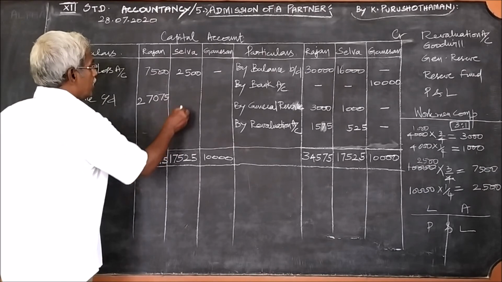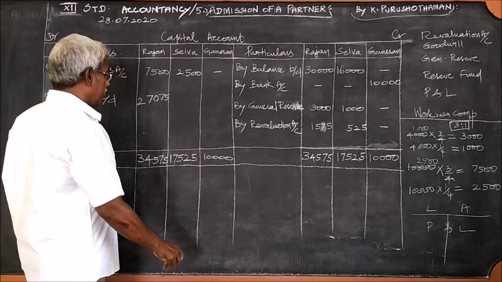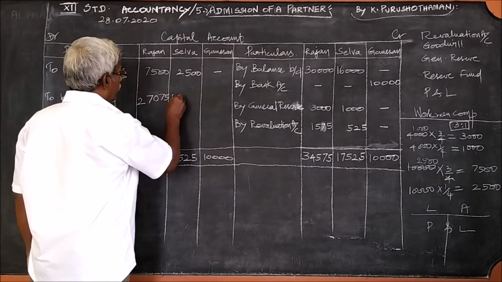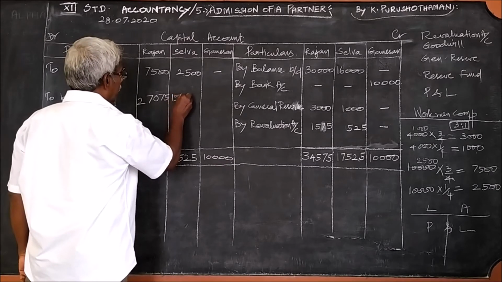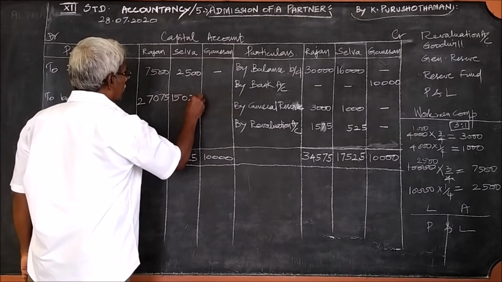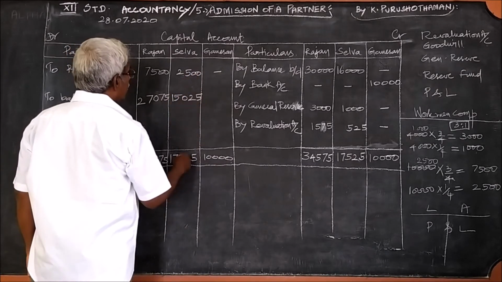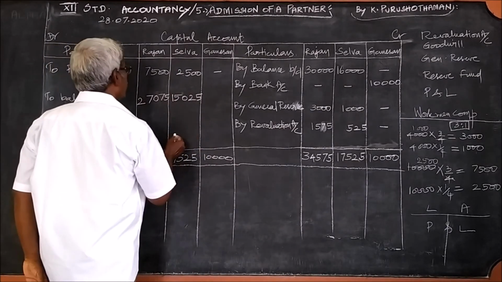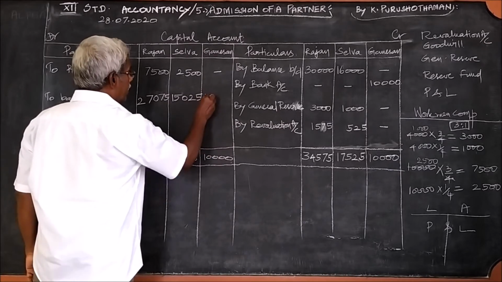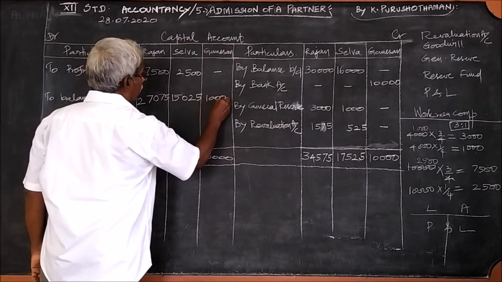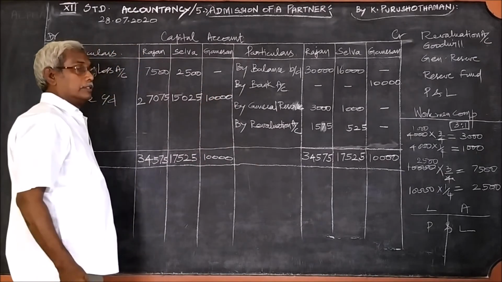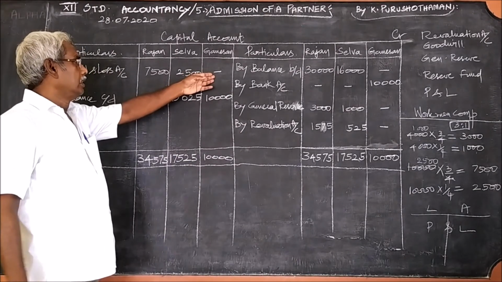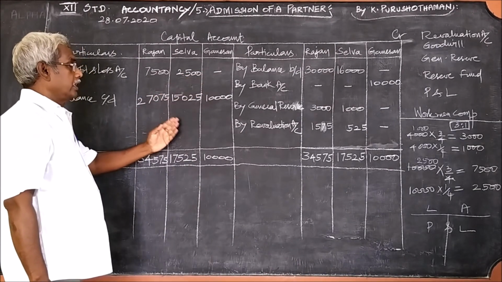And from this total you should minus 2,500, therefore 15,025. 15,025 and this balance 10,000. Here nothing to be minused, so we have written.